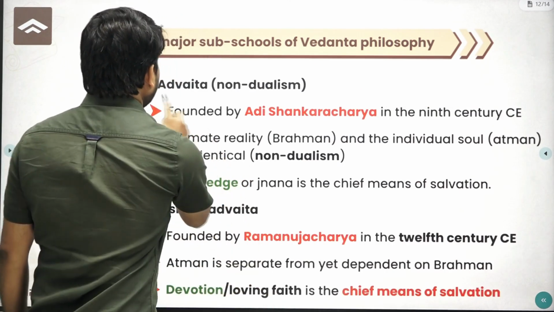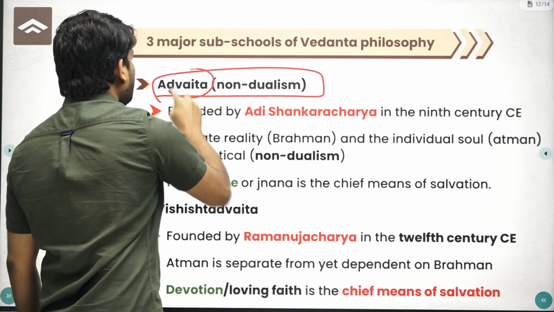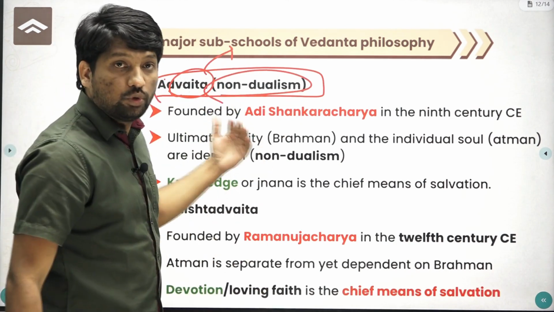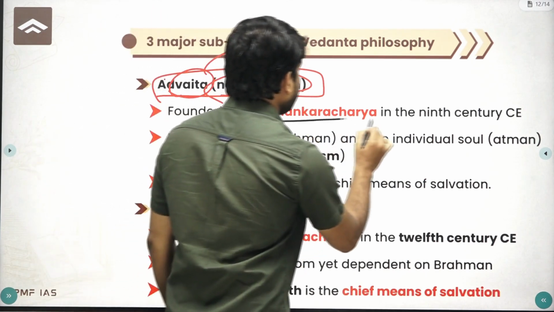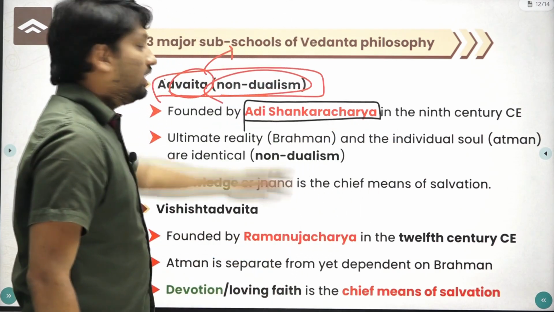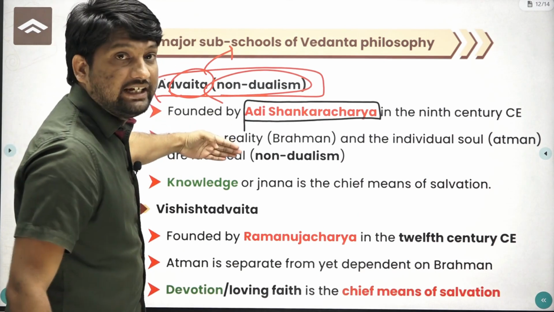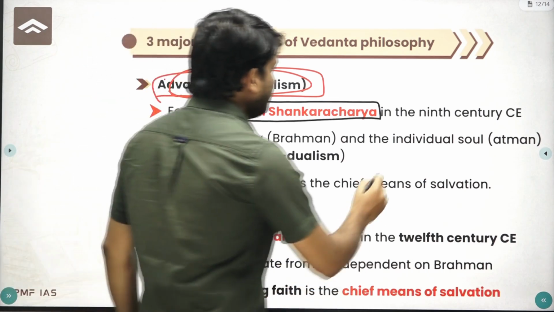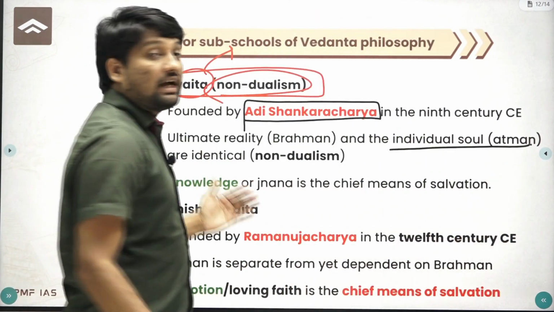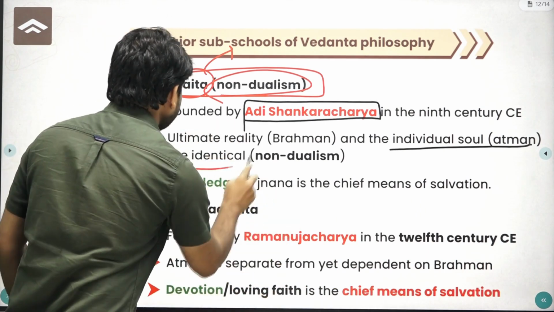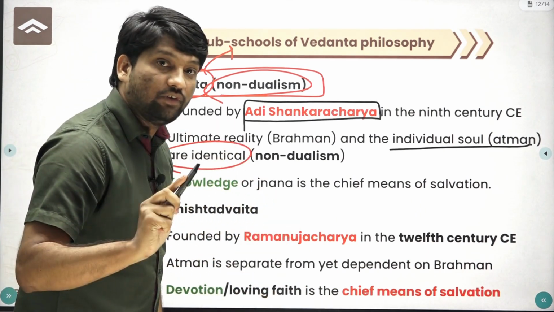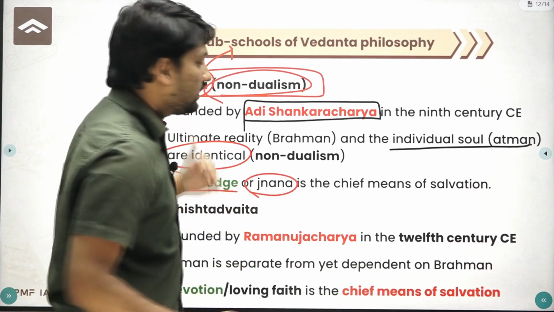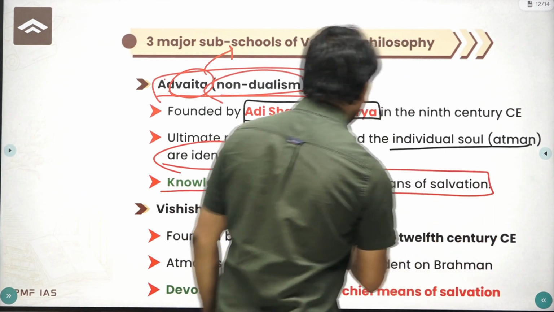So first is Advaita. Dvaita means dualism, Advaita means non-dualism. This school was founded by Adi Shankaracharya. According to this school, the ultimate reality or universal soul or Brahman and the individual soul, the Atman, are both identical, both are the same, and you can get salvation by acquiring knowledge or Gyan. So knowledge or Gyan is the chief means of salvation.